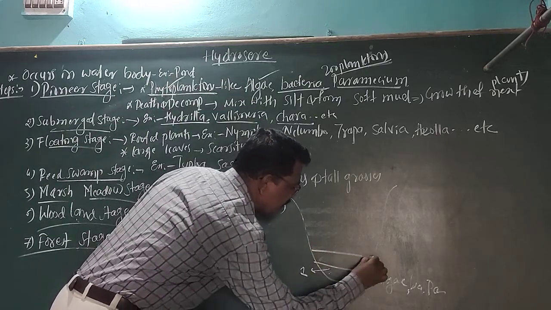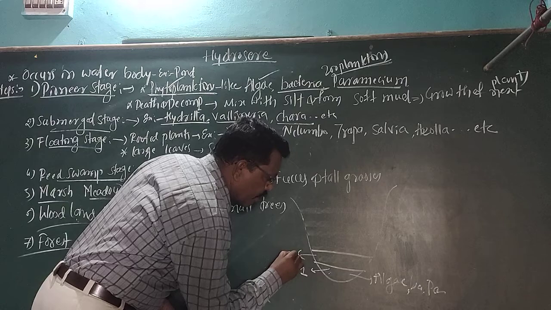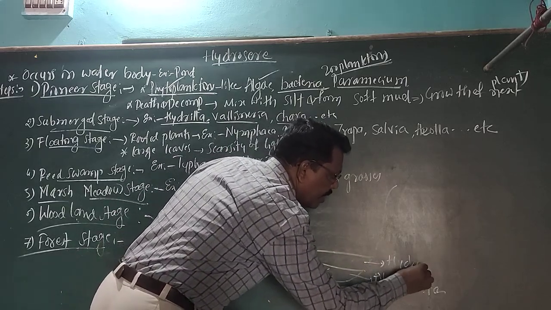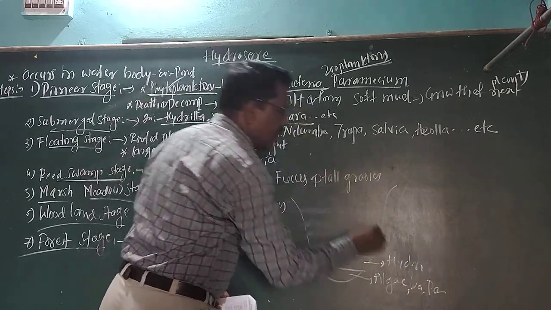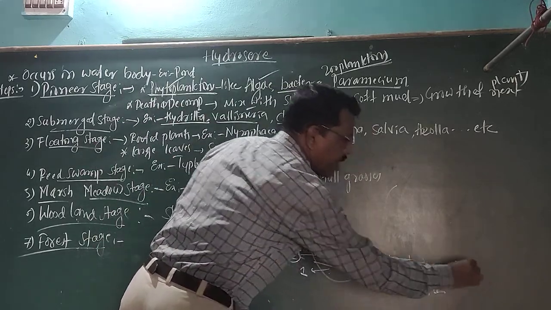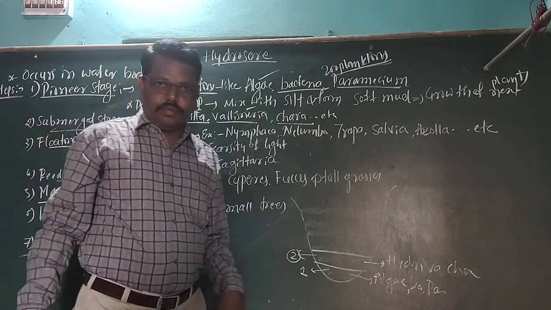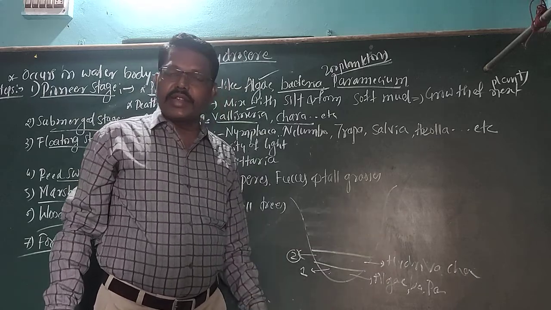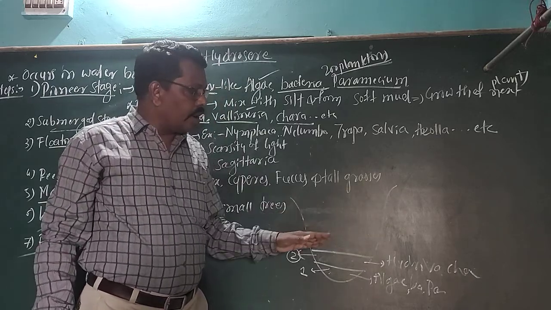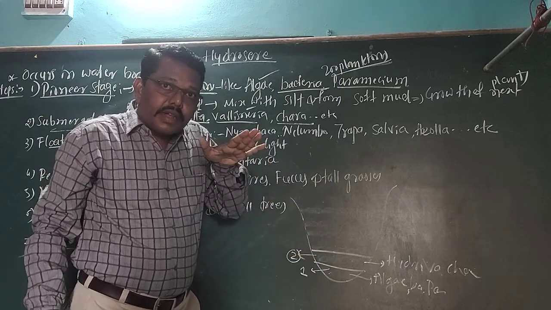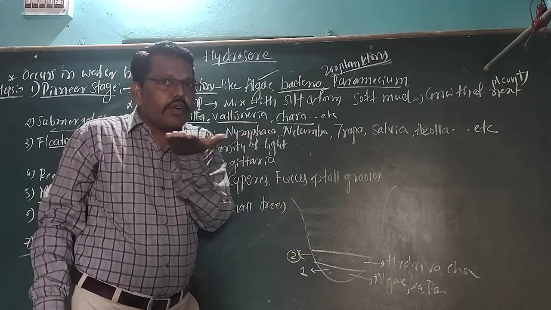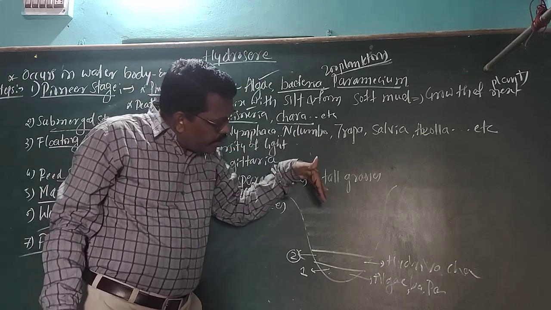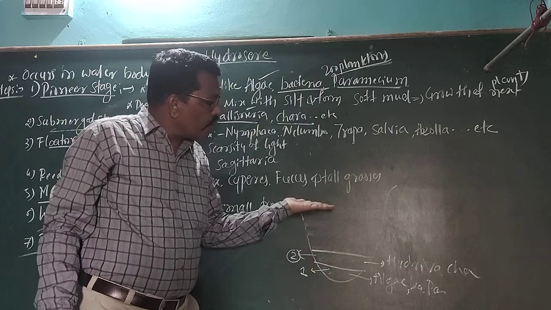Then here, the second stage is there. At this second stage, we want to get the Hydrilla plant. Hydrilla is there, Vallisneria is there, as well as Chara. After some time, you must mind it, these Hydrilla, Vallisneria and Chara are completely present within the water body. These are not floating on the surface of the water body, just like Nymphaea. These are not free floating.